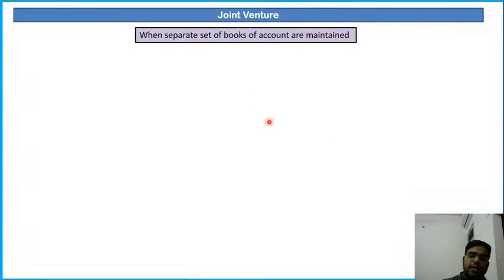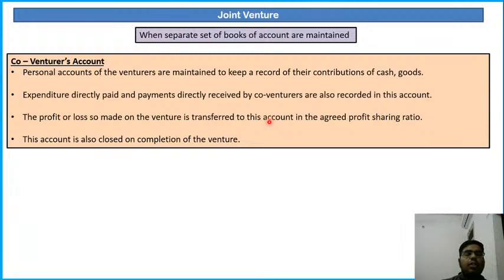Last is the co-venture account. Personal accounts of co-venturers are maintained to keep a record of their contribution of cash and goods. This is the books of joint venture, and co-venturers are different from here. Co-venturers are different parties, separate legal entities. So joint venture maintains its accounts so that the transactions between the joint venture and the co-venturers can be recorded here. Expenditure directly paid and payment directly received by co-venturers are recorded in the co-venturer account.